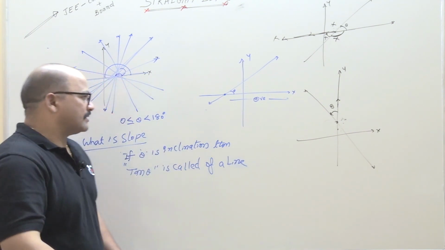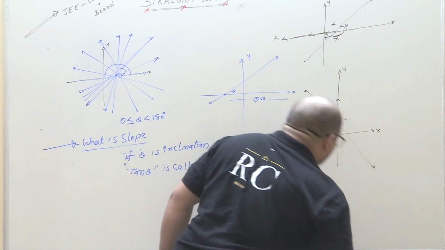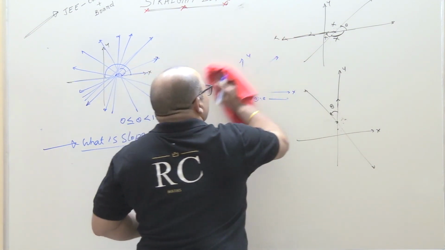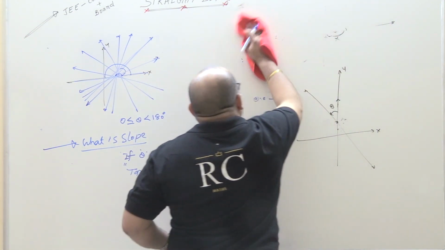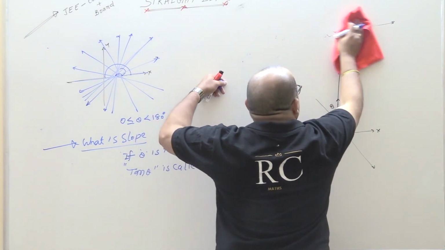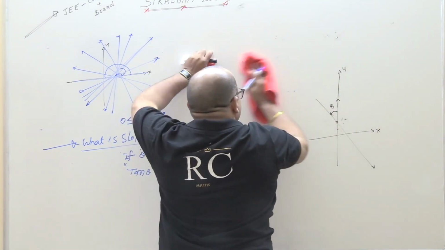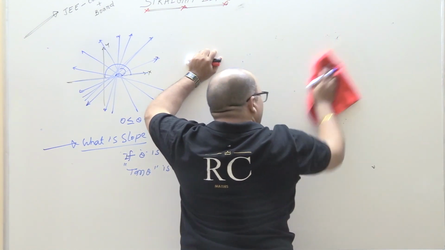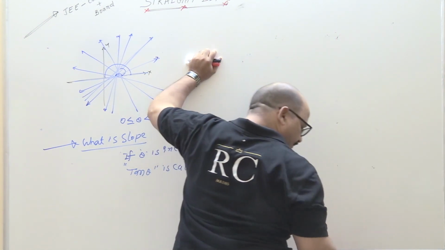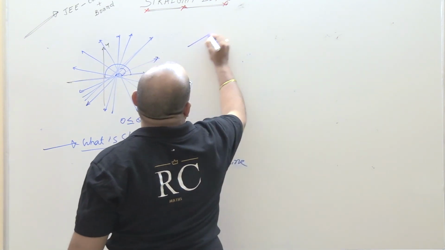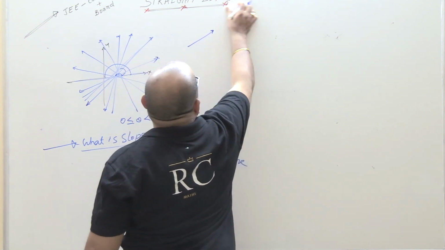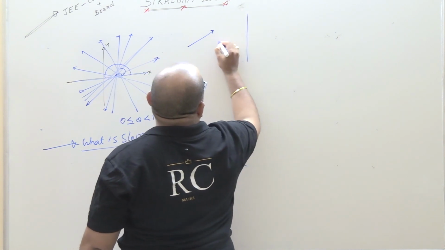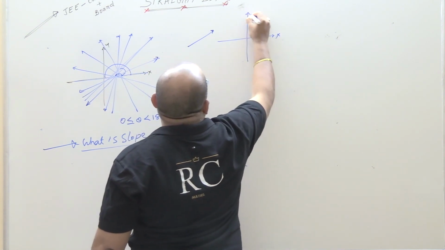Okay, for example, now, for different positions of the lines, what are the slopes? Look here, example number 1. Suppose this is the x-axis, this is the y-axis.